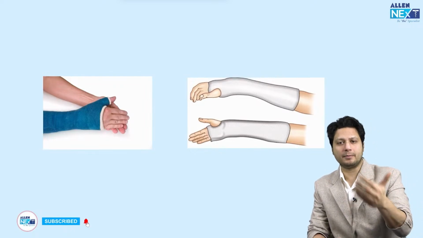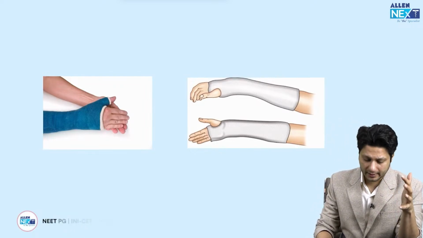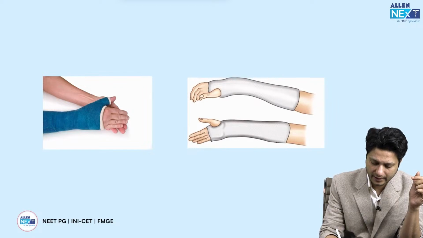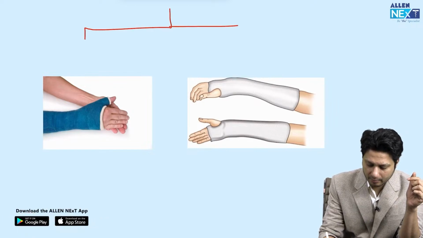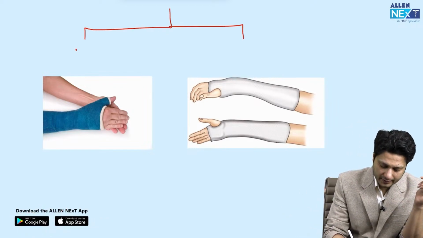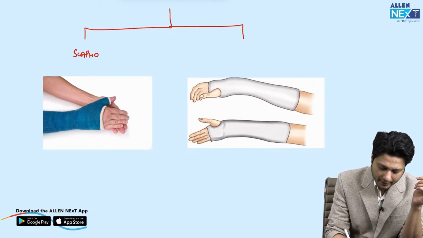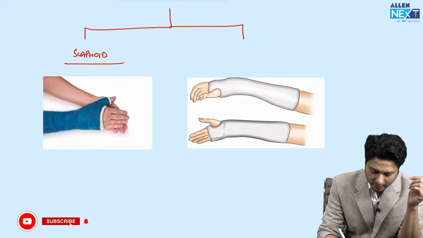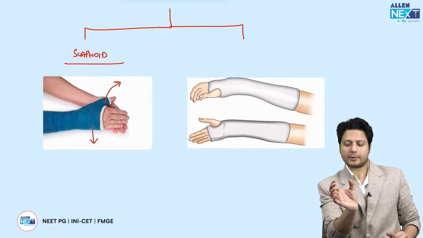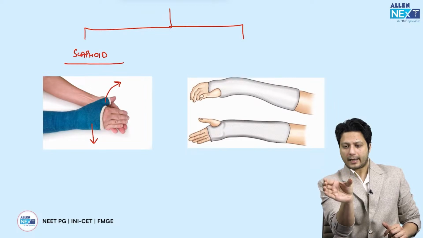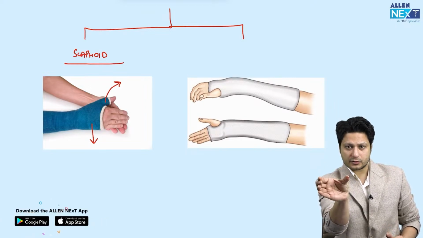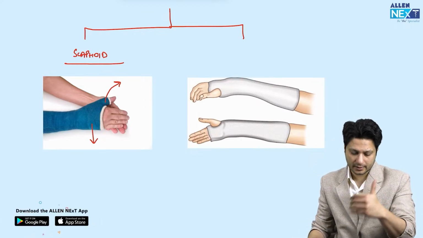As far as upper limb casts are concerned, again very commonly kept in your examination, one is that of the scaphoid cast. Both of them are below elbow cast, but one is a scaphoid cast. And how will you identify a scaphoid cast? That the thumb is kept in abduction and the wrist in dorsiflexion. So the wrist is kept in dorsiflexion, the thumb in abduction, as if you are holding a glass. So that is the reason why it is called as glass holding cast.